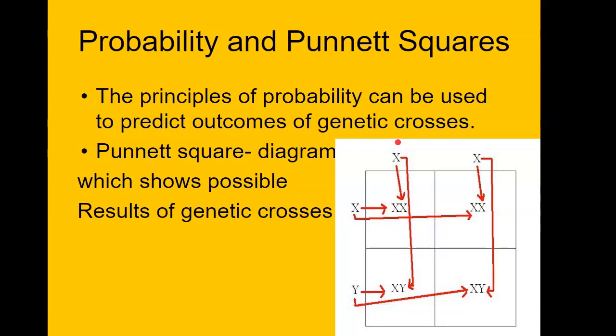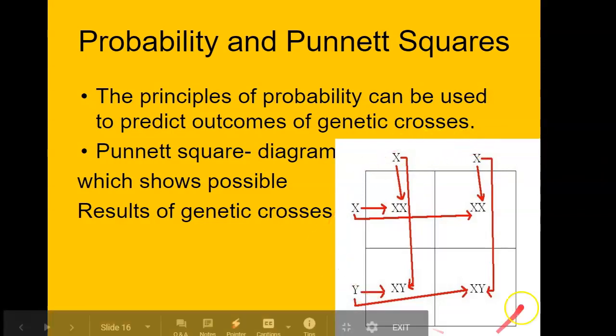All a Punnett square is, is a tool, right? If I gave you a nail and said nail this into a piece of wood, and you looked around and you had a shoe and you had a hammer, which would you use? You probably would use the hammer, right? Could you nail it in with the shoe? Yeah, you probably could, if you sat there long enough and hit it hard enough. But guess what? You're wasting your time and your energy when they already invented this thing called a hammer, which is sitting right there. So think of a Punnett square as a hammer. It's a tool that makes it easier to figure out the outcomes of a cross between different individuals, or whatever we're talking about.